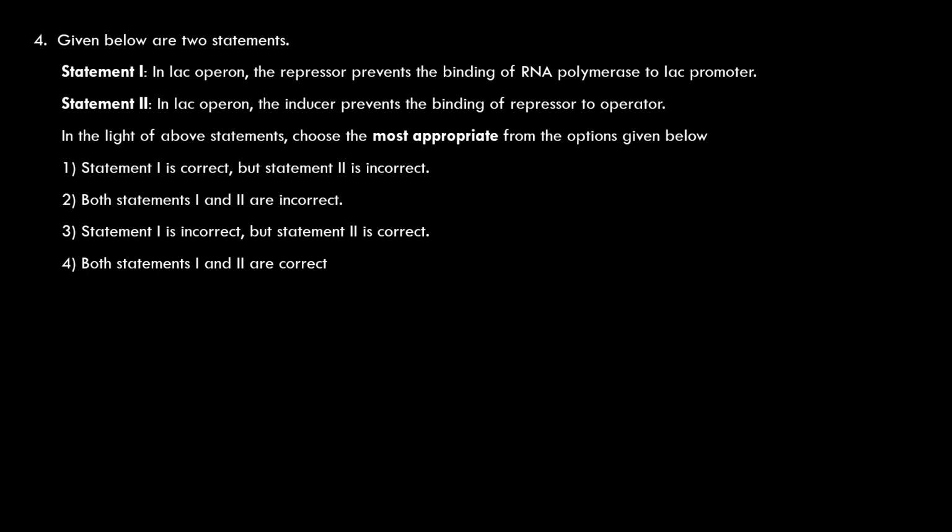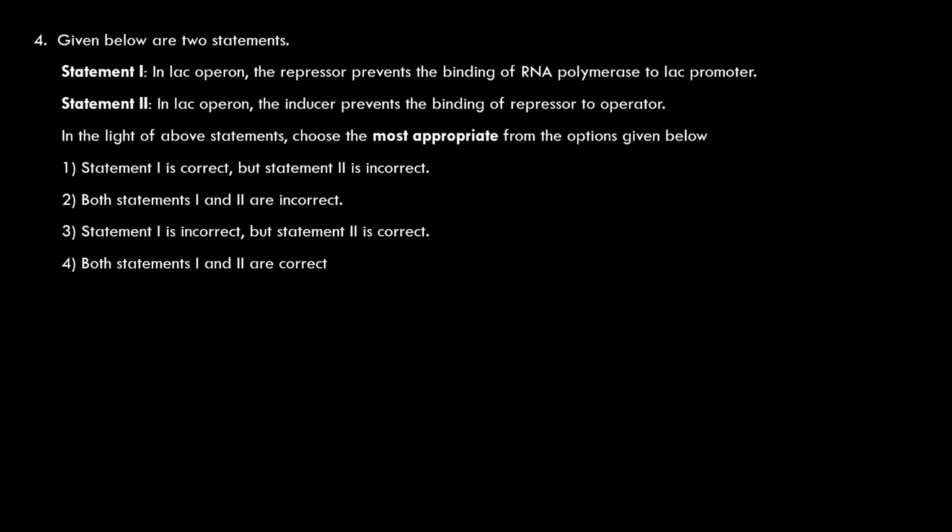Prevents the binding of RNA polymerase to lac promoter. This is correct. First statement is correct. Statement 2: in lac operon, the inducer prevents the binding of repressor to operator. This is also correct. The inducer is lactose. More accurately, it is allolactose. So that allolactose binds to the repressor.